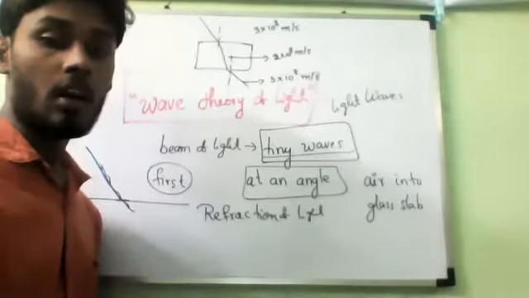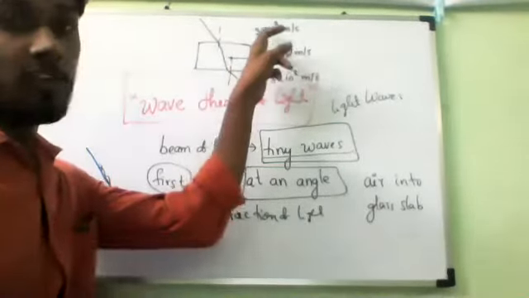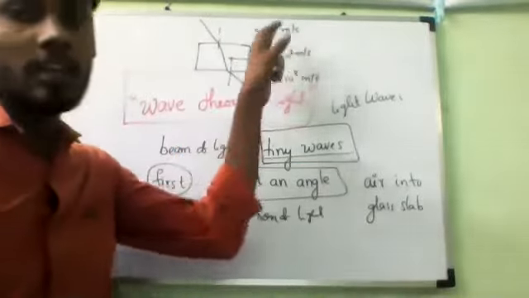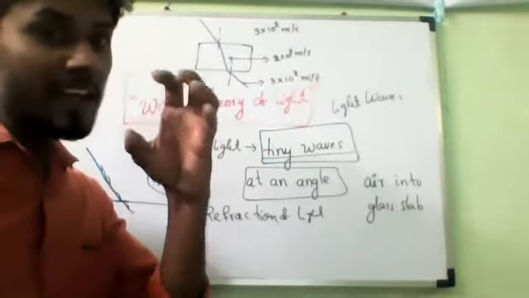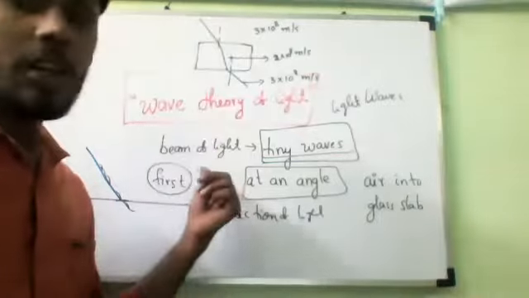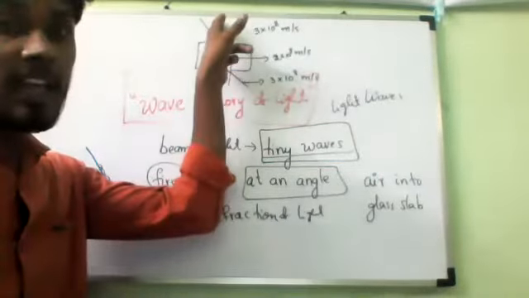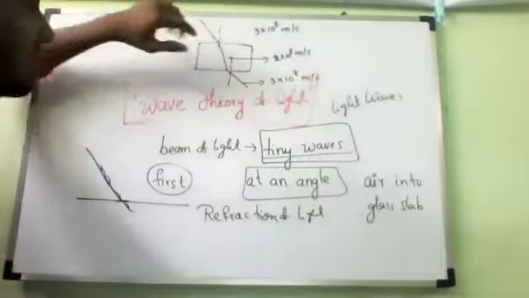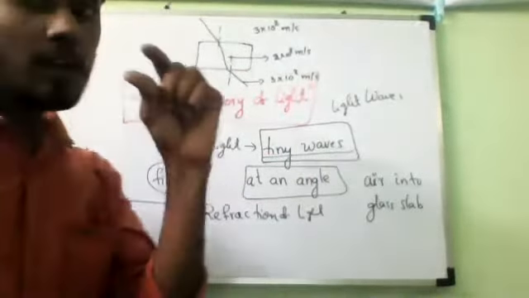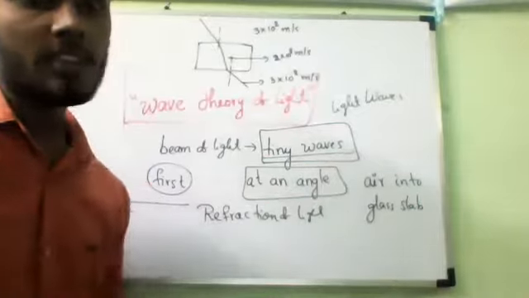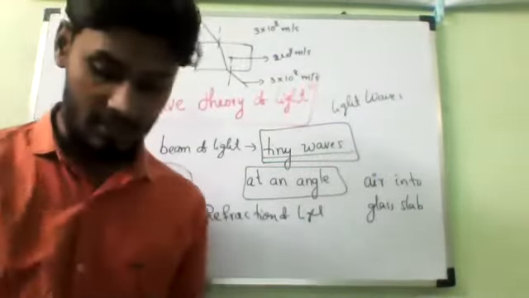So if you observe here, the light waves travel faster in air, but slower in glass. Now, when a beam of light consisting of light waves, light being made up of small waves, travels in air and falls on a glass slab obliquely, then some part of the light waves on the left side of the beam of light reaches the glass slab first. Is it yes or no?